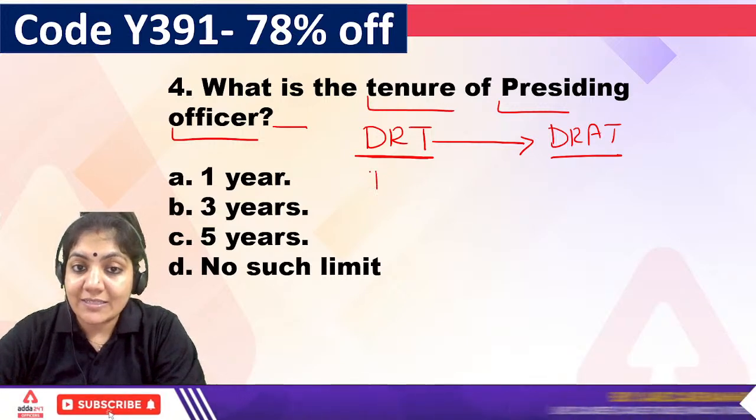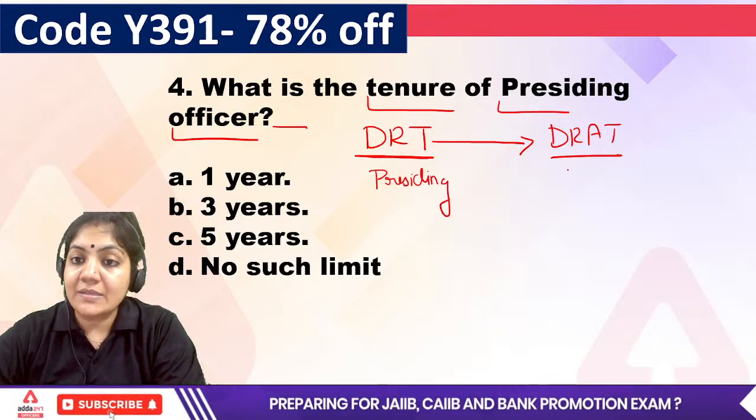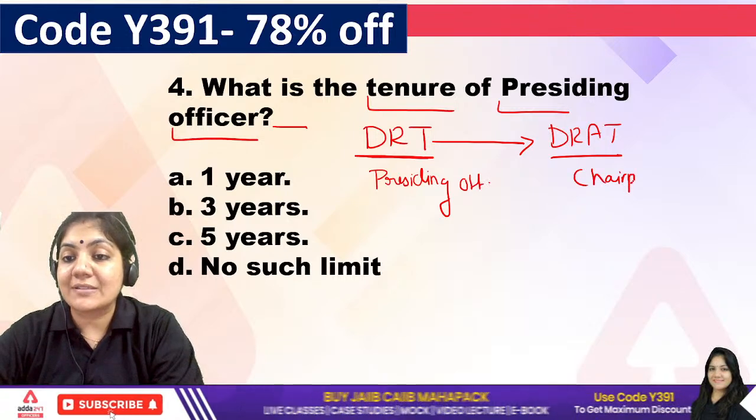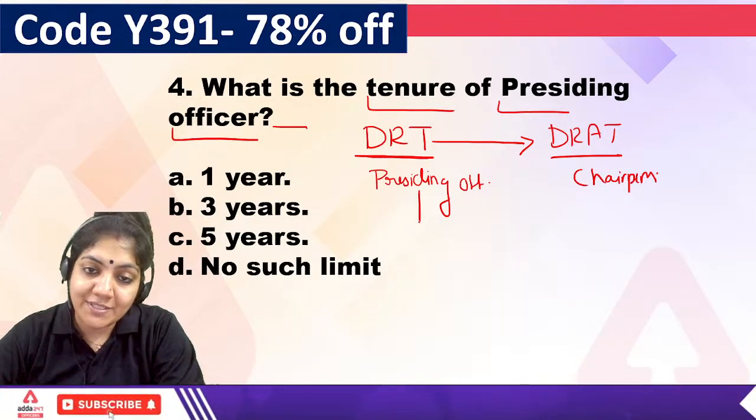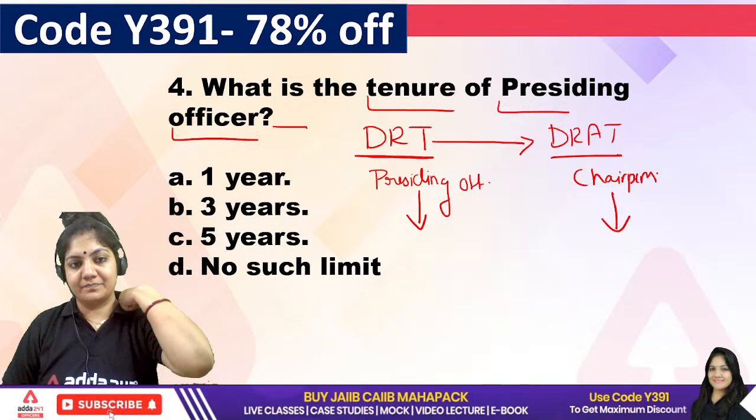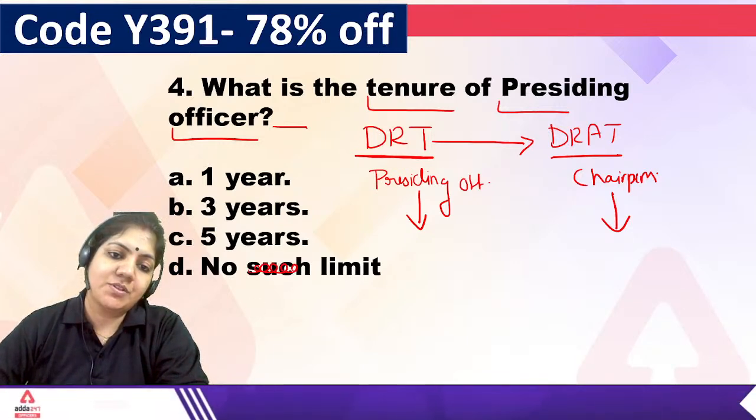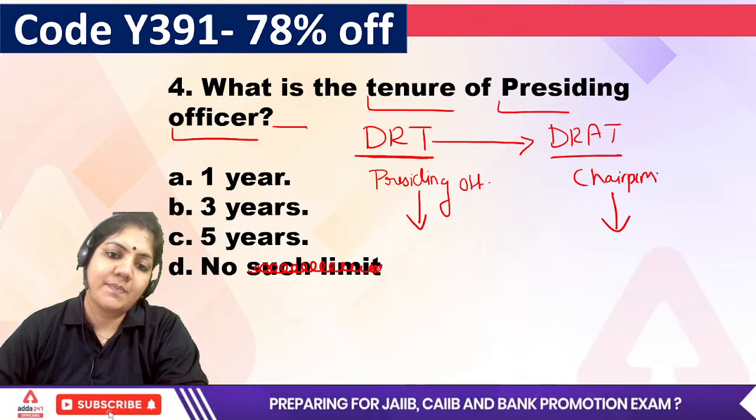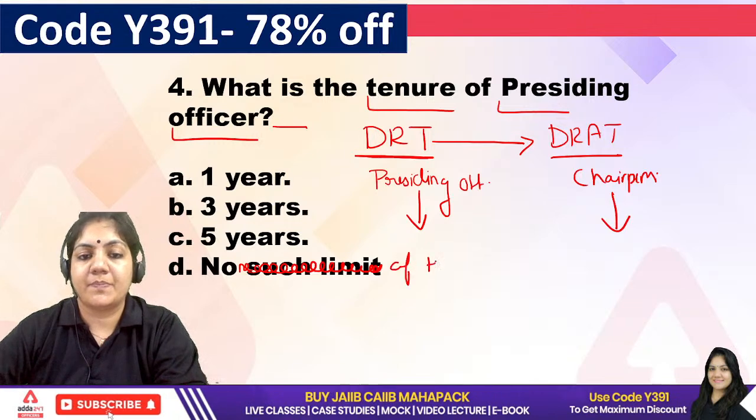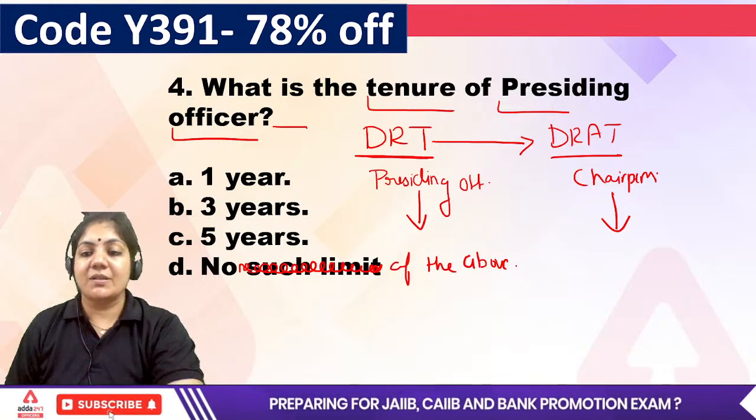In DRT, the head will be called the presiding officer, and in DRAT the chairperson will be called the head of the office. So tell me, what is the tenure of this DRT? D option is none of the above. Tell me the exact answer.